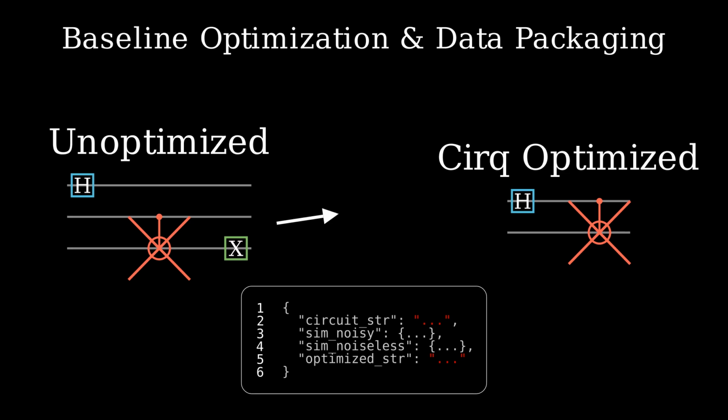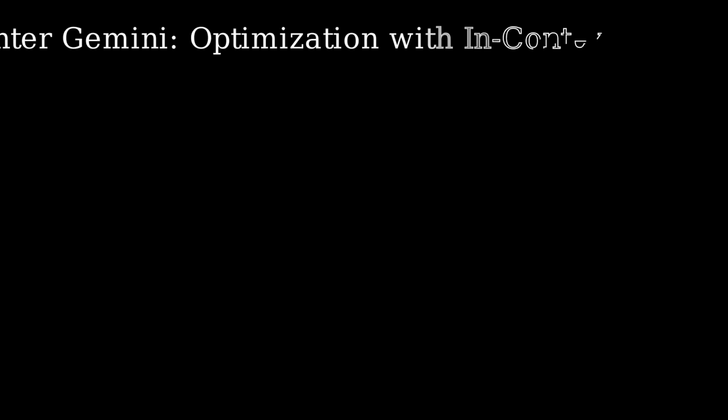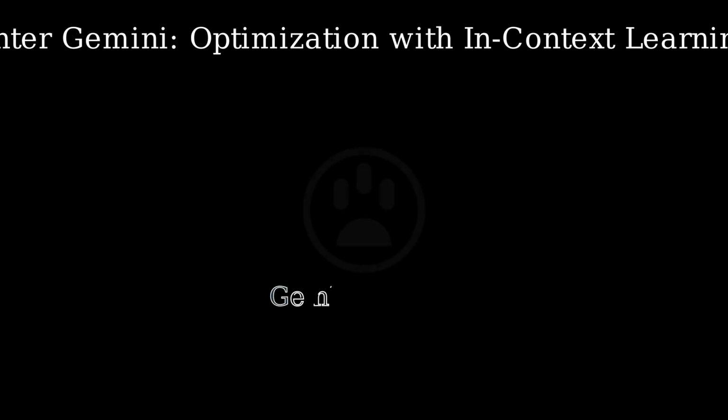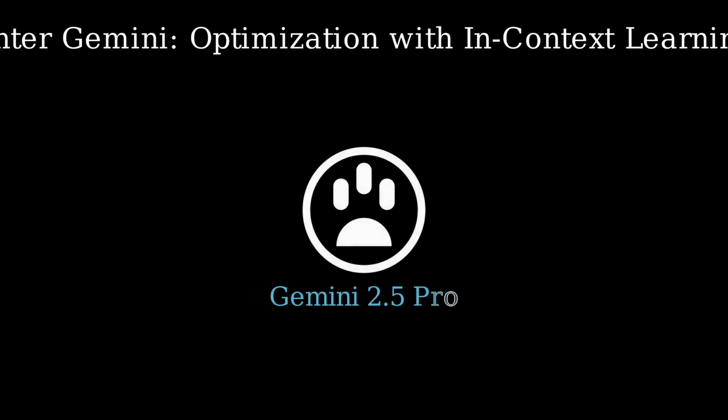Exactly. And the reason is actually quite simple, but powerful. It gives you a much more complete picture of how that circuit might perform in the real world. Because of the noise. Because of the noise, yes. Without that noisy simulation, you're only looking at an ideal scenario, which often isn't very real. Right. And just as crucially, that classical optimization is your baseline, your comparison point. Without it, how do you know if Gemini's optimized circuit is actually better? It's different. You need that objective measurement. That makes perfect sense.